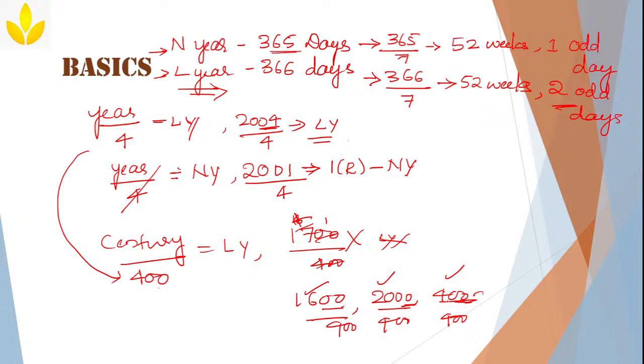So, I hope you understood. For a normal year, it should be divisible by 4. Then we call it a leap year. For a century year, it should be divisible by 400 to call it a leap year. Clear? Now, this is about a normal year and a leap year.